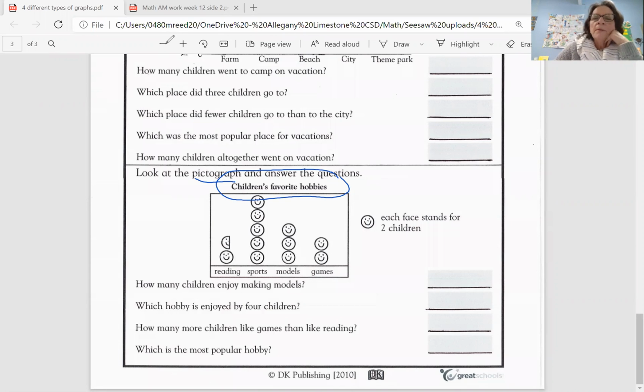The most important part of the pictograph is this key. So it's probably a good idea whenever you see a pictograph to circle that key, put a star by it or an asterisk or something to show you, you have to make sure you read the key in order to read the graph properly. Okay, so if each face equals 2 children, when I look at this pictograph, I notice that there's something missing. I'm missing my scale. There is no scale here.